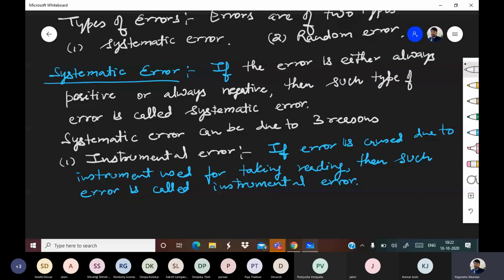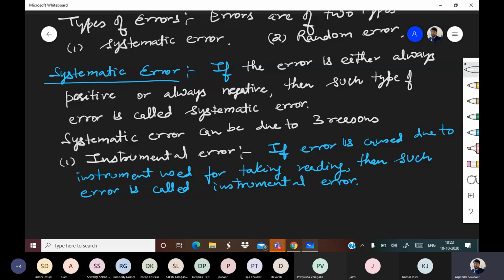Another example: suppose you are measuring electric current, and whenever you measure the current with the help of a meter, it increases the current by, let's say, 0.1 ampere. So when you measure the current as 1.1, in reality it is 1 ampere only.